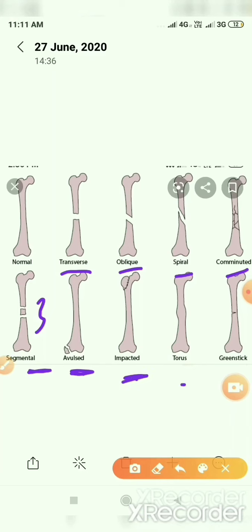Then the torus fracture is the buckle fracture, an incomplete bulging of the cortex. You can see the incomplete bulging of the cortex in the torus fracture. And in the greenstick fracture, you can see only one side is broken and the other side is intact.